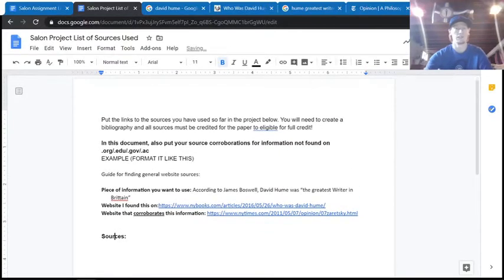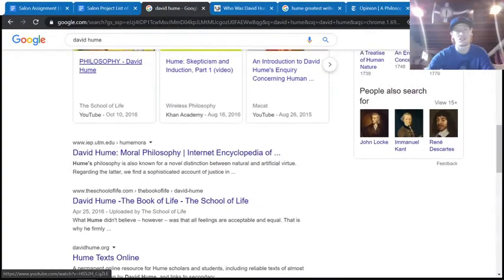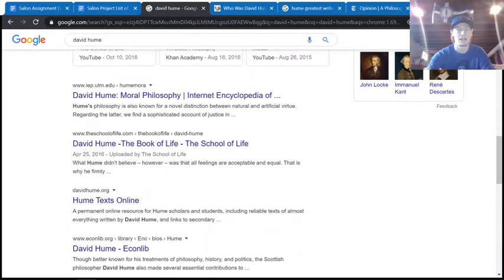And then when we get towards the end of the project, we'll get our bibliography worked out. All right. So hopefully this is a good way to help you open up your research ability onto the internet. Even if you're just searching just your person's name, right? You can find a lot of information.